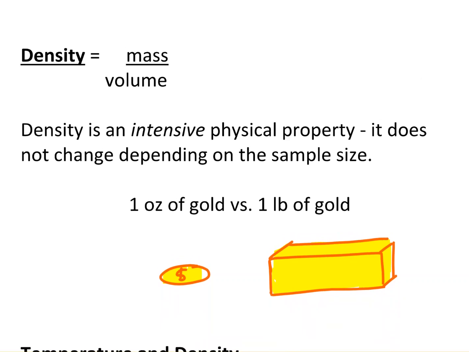For example, if we think of a piece of gold, like a small gold coin versus a big bar of gold, you might think that this one does have more mass, but it's not more dense because it has a greater volume as well.